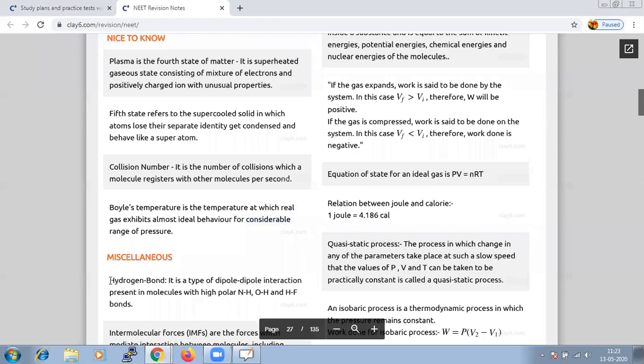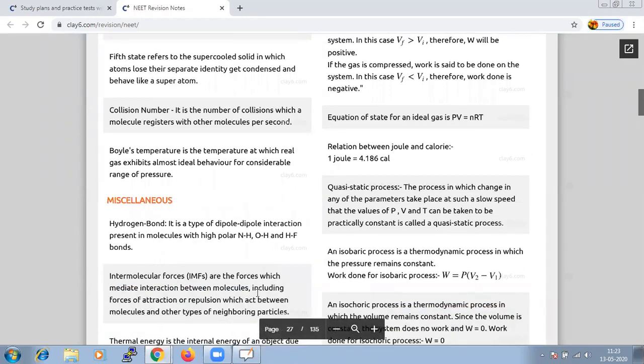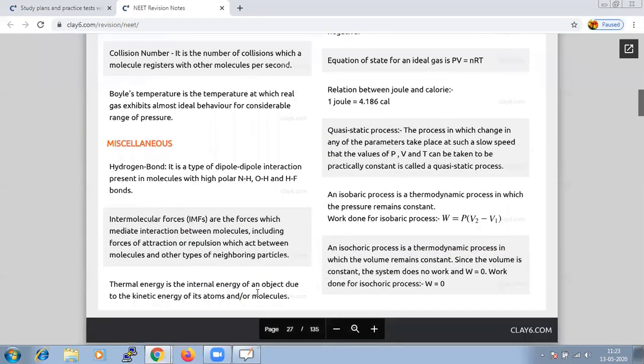The next important topic is the hydrogen bond. It is a type of dipole-dipole interaction present in molecules with highly polar bonds. And of course, intermolecular forces exist as the interaction between molecules.